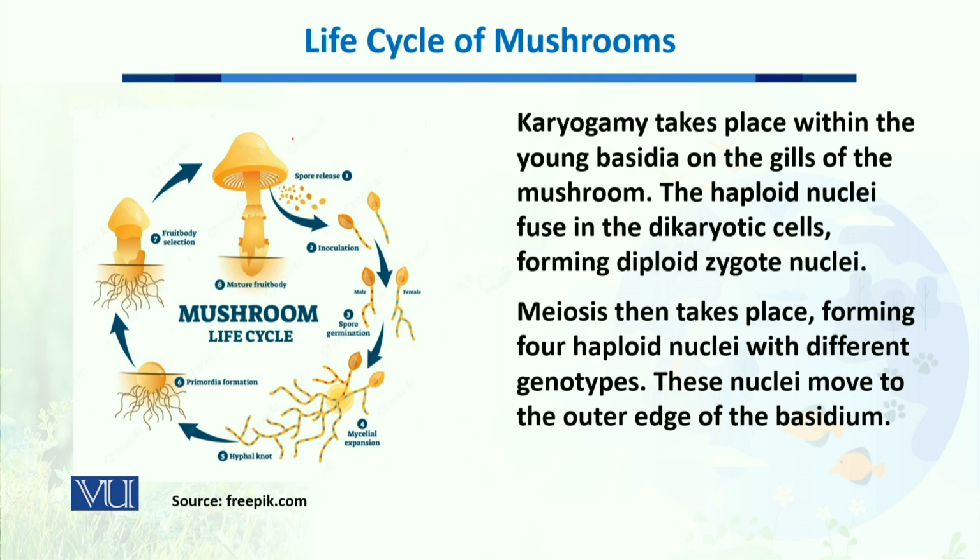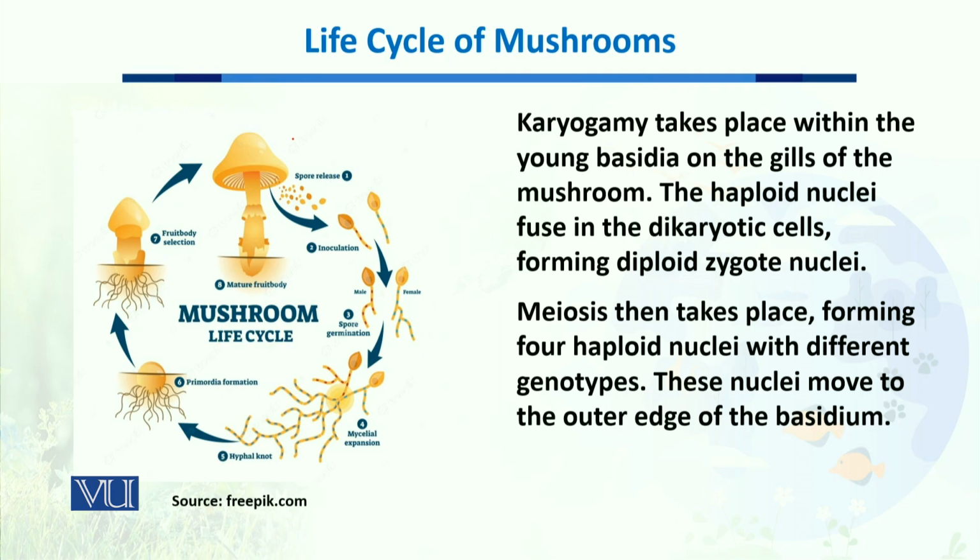Now, inside this cap, karyogamy takes place. In karyogamy, two distinct nuclei fuse together on these gills, and they form dikaryotic cells, which form diploid zygotic nuclei.